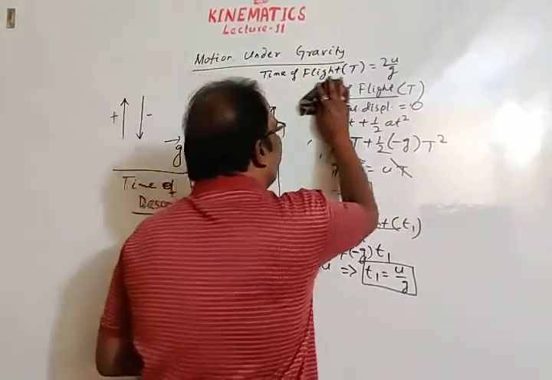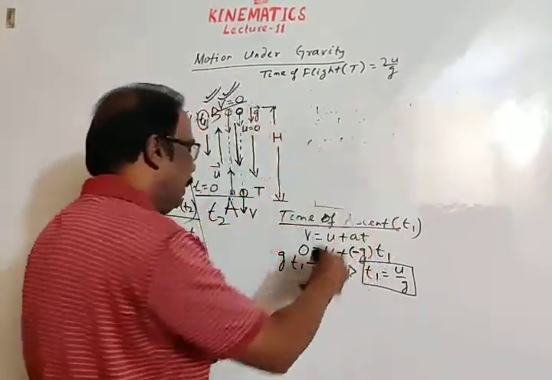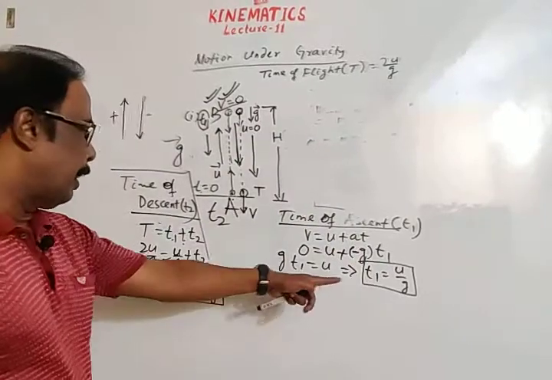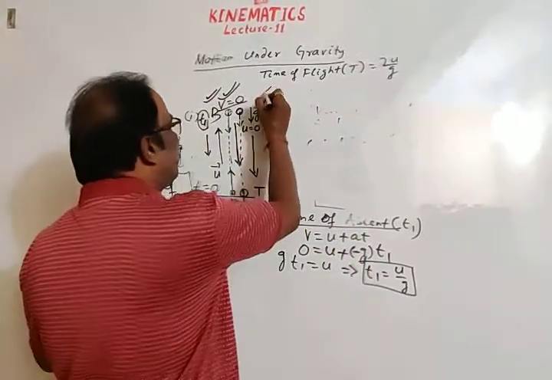Okay. Now, about time of ascent and time of descent, very important.